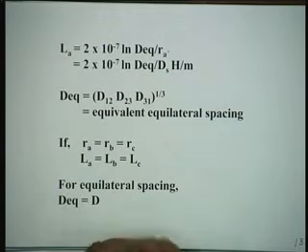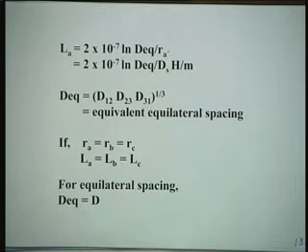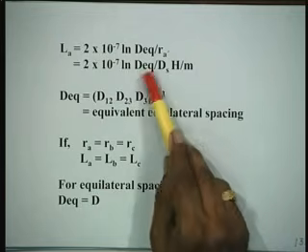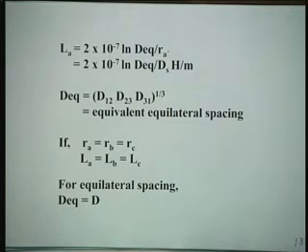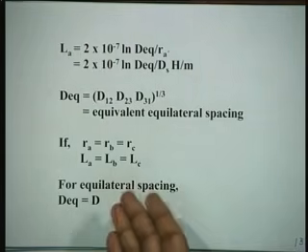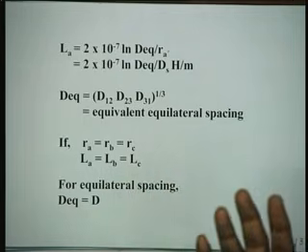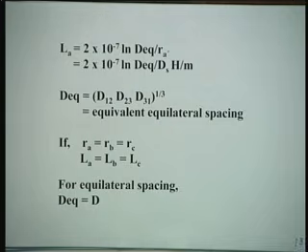Now, the inductance of phase A is 2 into 10 to the power minus 7 natural logarithm D equivalent over R A dash, or in a general way it will be D equivalent upon Ds, the self GMD. Ds is a more general term because it may be a bundle conductor which is going to come next. Then Ds won't be just R, it will be under root of, you know those things. D equivalent in this case is the cube root of D12, D23, D31, and this is called equivalent equilateral spacing.